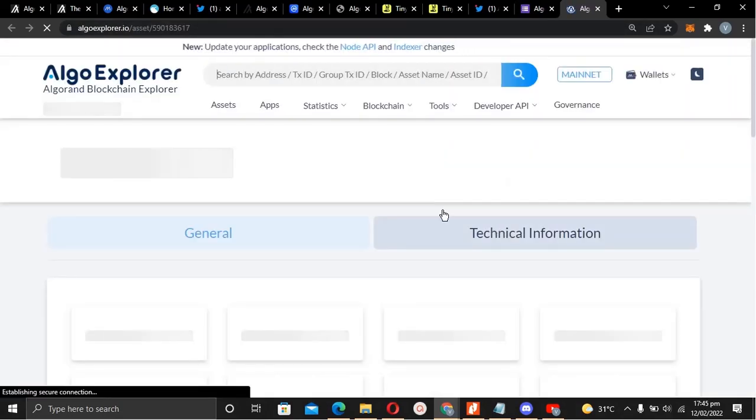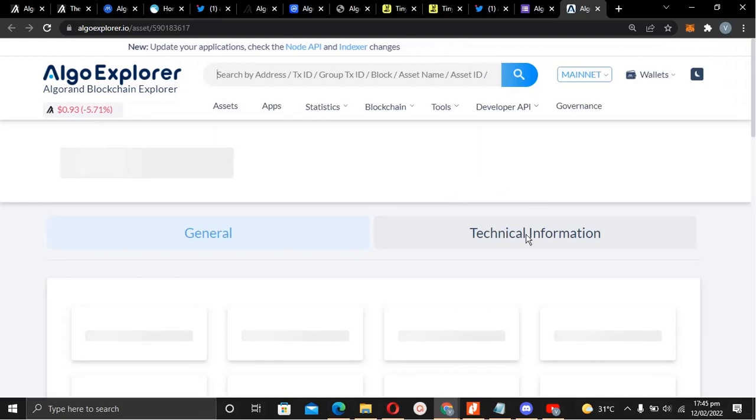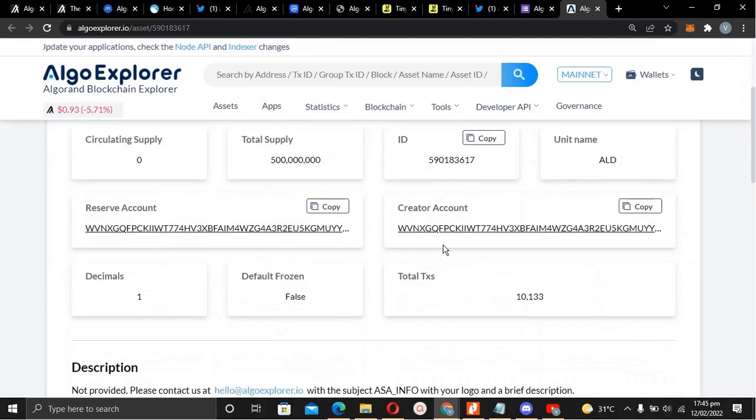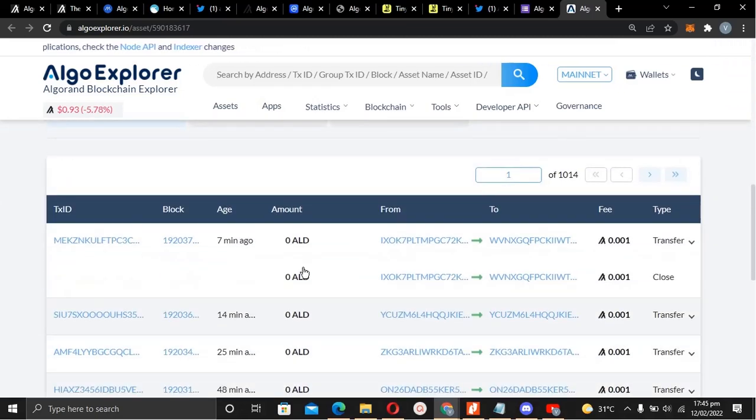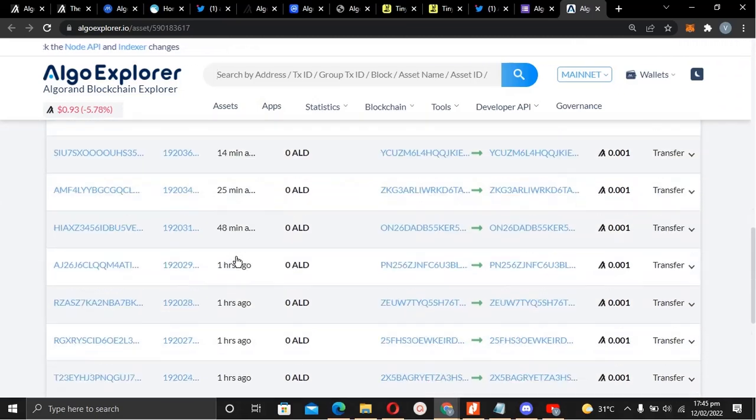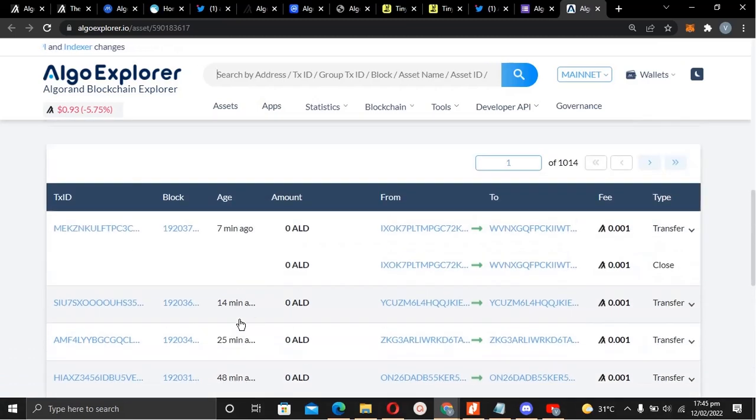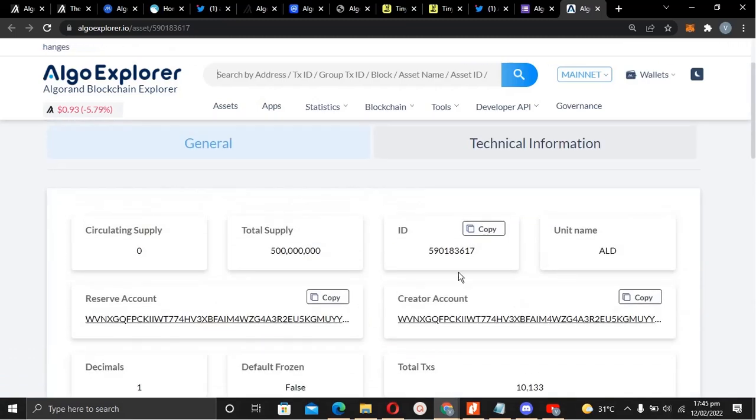So if I tap that, I should be able to see this token on Algo Explorer. You can do your own research about it if you like. I don't think there are going to be any charts for now, but you can see the transactions that are going on on the network. As you can see, 1 hour 7 minutes and all of that. But here's what we are here for. We are here for its ID, the ASA.